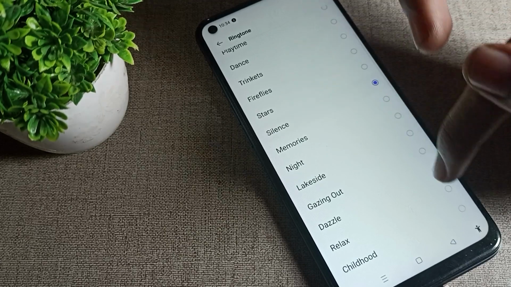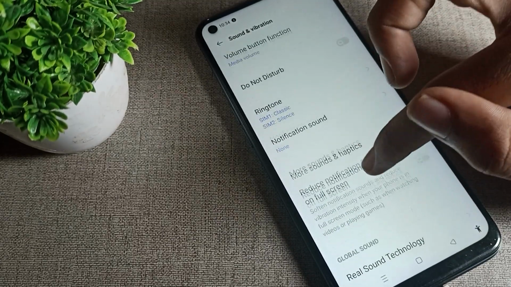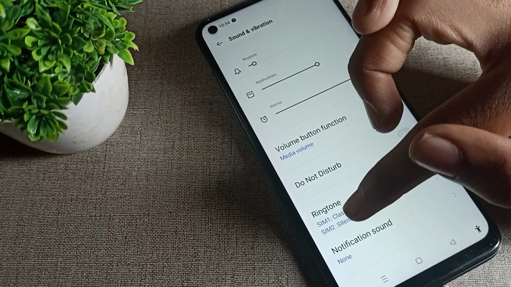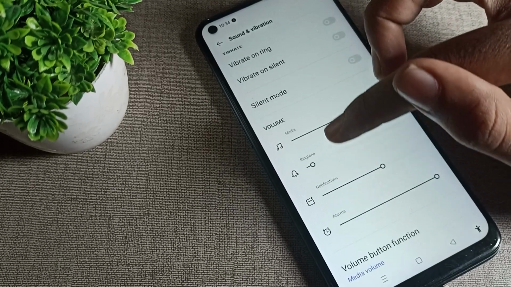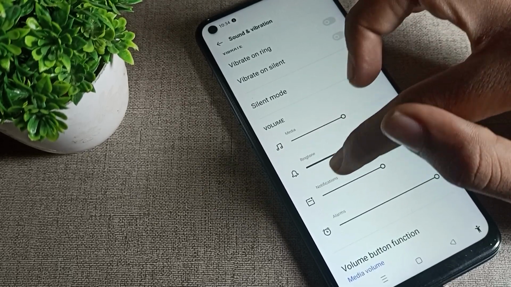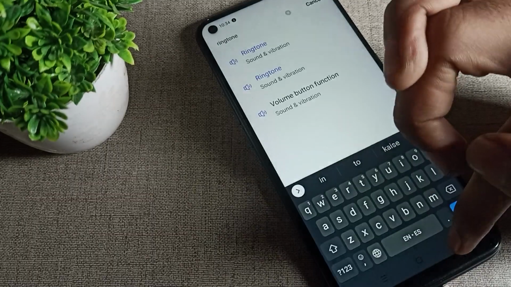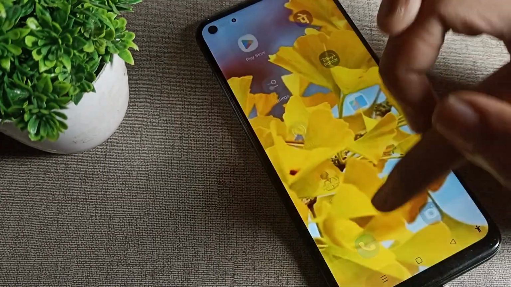We will take silence as an example, and come back. Friends, you can see that your phone ringtone 1 and ringtone 2, meaning SIM 1 and SIM 2 ringtones, will be updated. And friends, you can customize the ringtone volume from here. So like that, we can update our ringtone in our Oppo phone device.